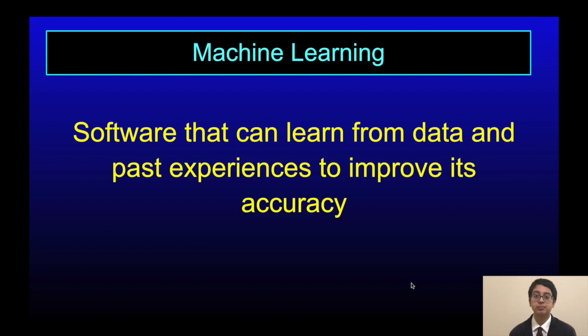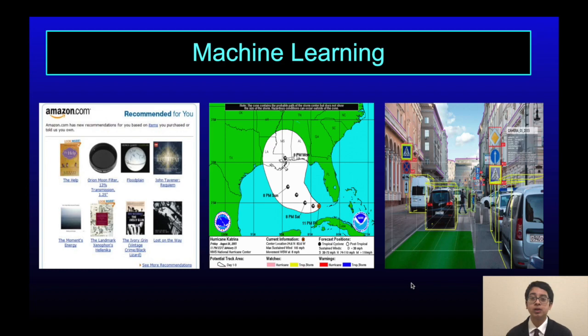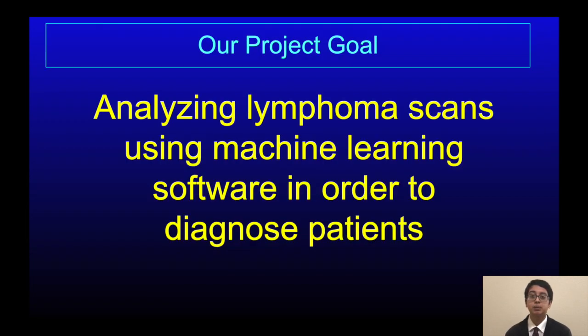What is machine learning? Well, machine learning is a program that improves automatically through its own past experiences. In today's world, machine learning is present everywhere, from predicting weather to recommending products to self-driving cars. So we wondered whether this could be adapted to our project and thus read scans. We hypothesized that a machine-based approach using artificial intelligence could pick up on subtle differences and allow physicians more time on complex cases. This would also allow physicians more time in analyzing and interpreting these results.